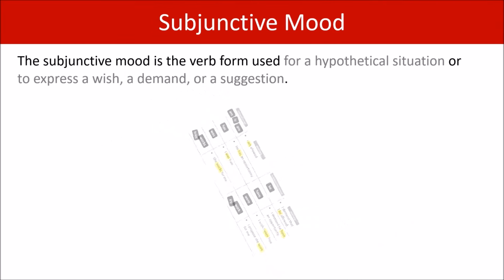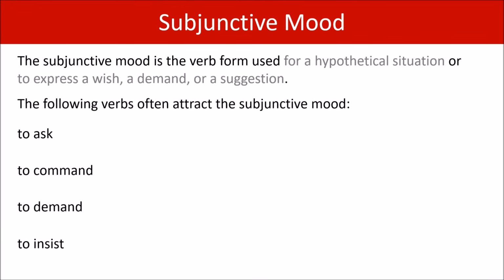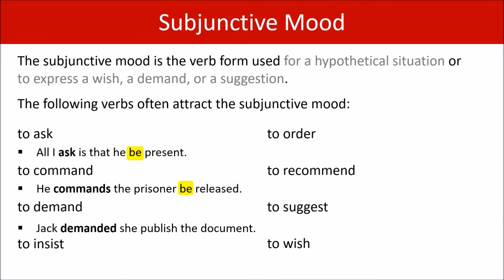So now we know a little bit about how the subjunctive mood works, it makes sense that the following verbs often attract the subjunctive mood: to ask, to command, to demand, to insist, to order, to recommend, to suggest, and to wish. Let's put up some examples. All I ask is that he be present. He commands the prisoner be released. Jack demanded she publish the document.